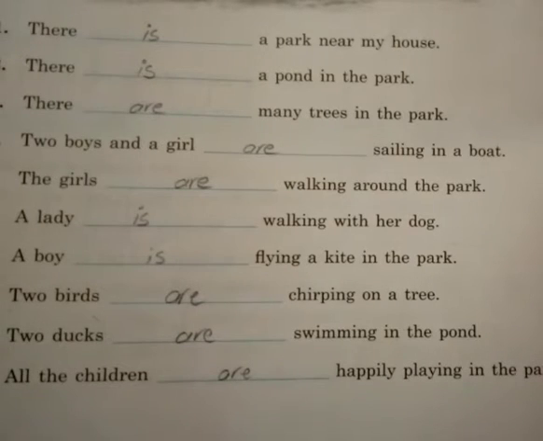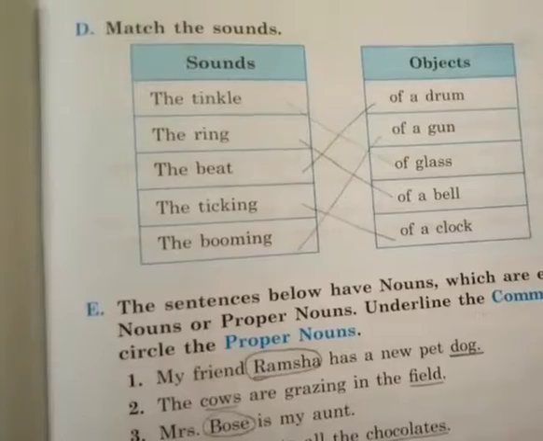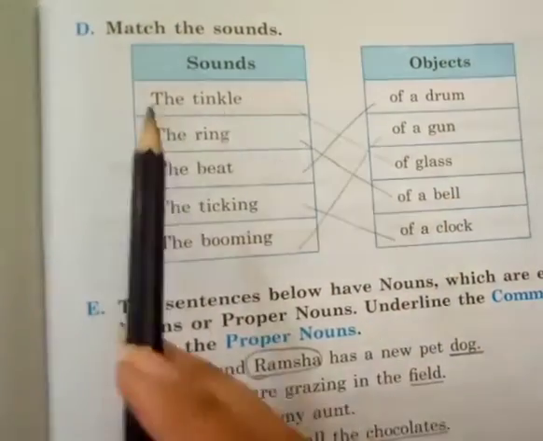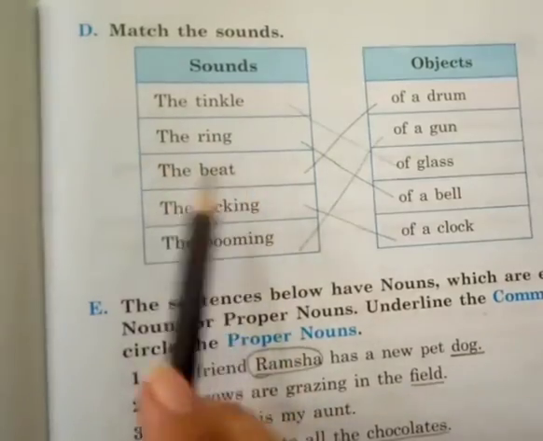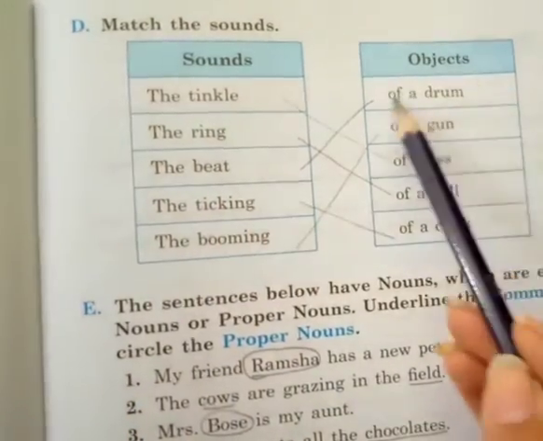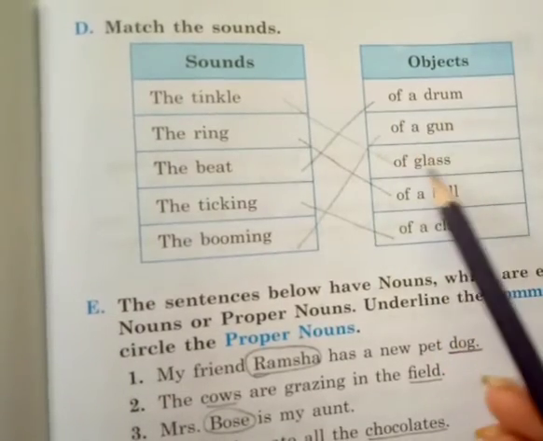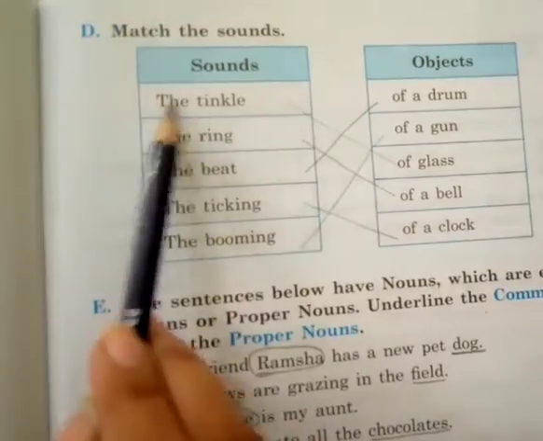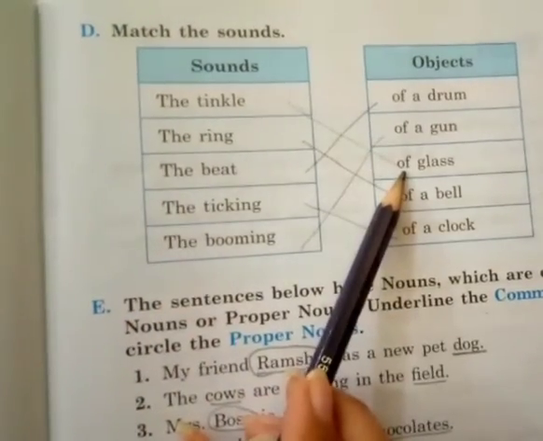Now coming toward page number 23, class. Match the sounds. These are your sounds and these are your objects. As you can see, the tinkle, the ring, the beat, the ticking, the booming, and the objects: of a drum, of a gun, of glass, of a bell, of a clock. The tinkle of a glass.